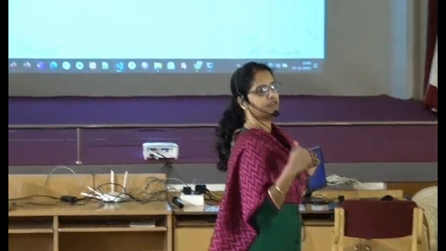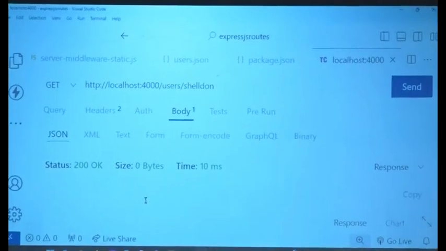Anybody sitting in the front rows? What do you think is the problem there? People at the back might not be able to see it. People at the front? It's a very silly thing. Spelling mistake. Srinidhi says spelling mistake. She's right. It is not SHELLDON. It is SHELDON. So it could not find data with that particular name.